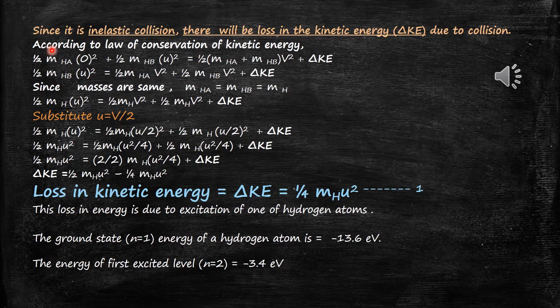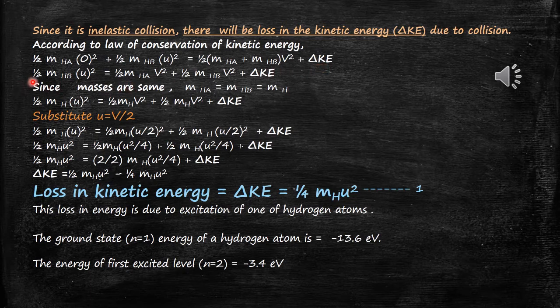With the help of the law of conservation of energy, we write: half mHA into 0 square plus half mHB u square is equal to half (mHA plus mHB) v square plus del Ke.